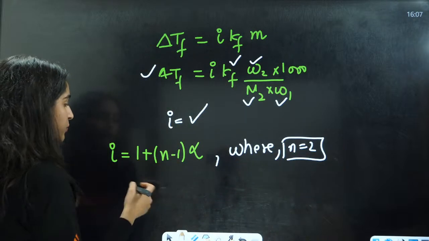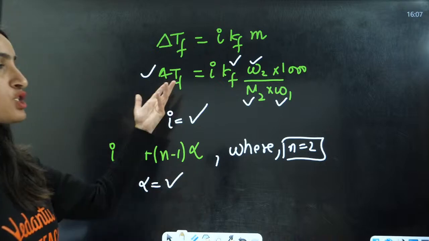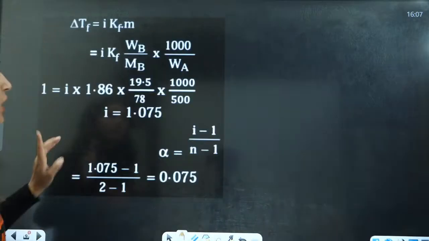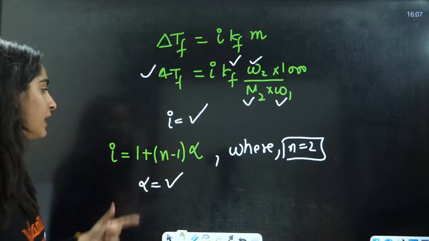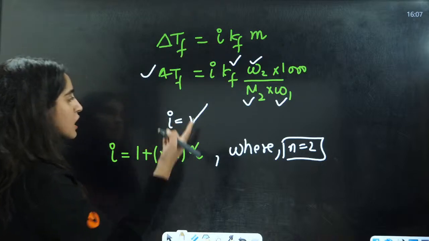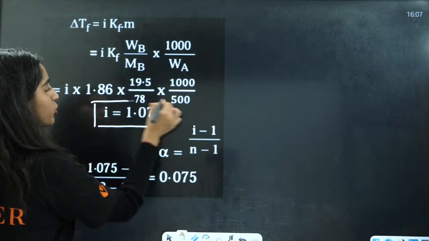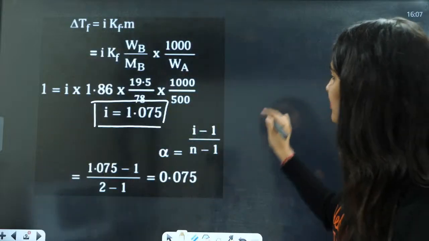So here, after putting the value of n, I will get the degree of dissociation, and this is your answer. This is how you will get your answer here. Firstly you will find the van't Hoff factor, then put the van't Hoff factor here. For example, here the van't Hoff factor turns out to be 1.0075. So I'll put that in.